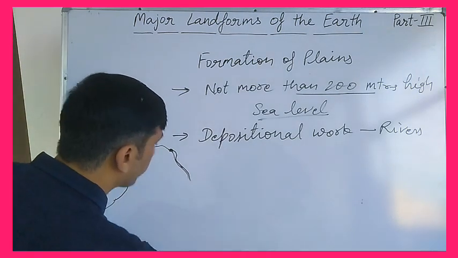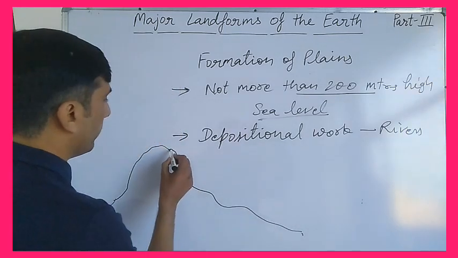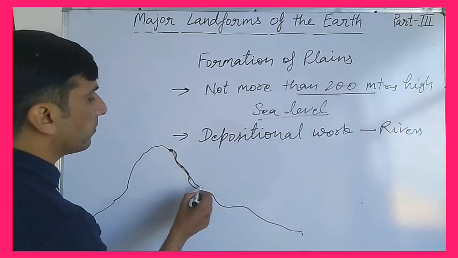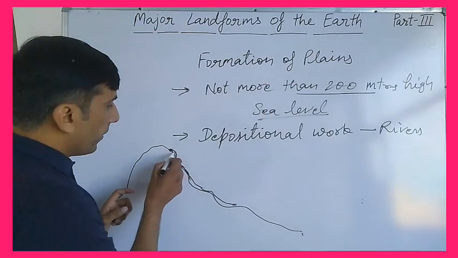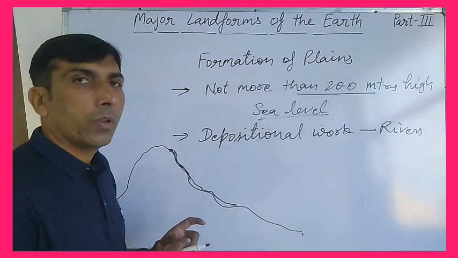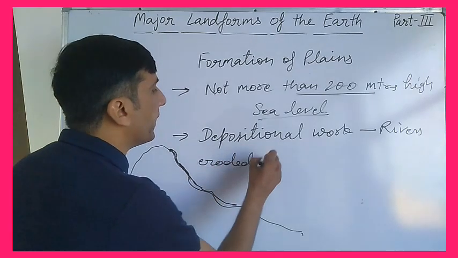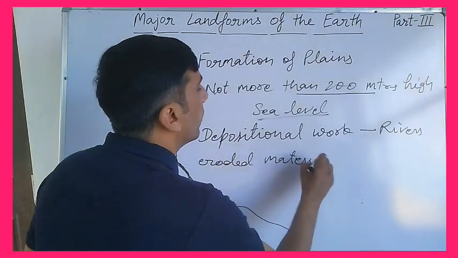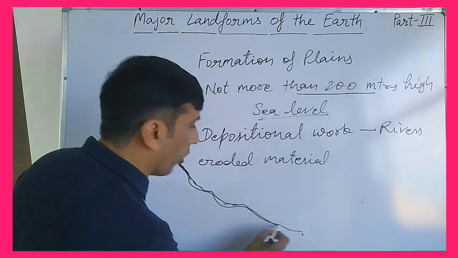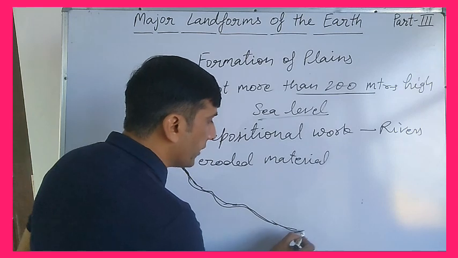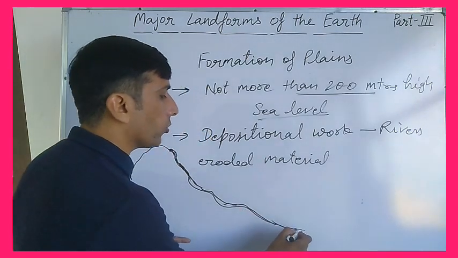In this way, this is the mountain. It is flowing down the slope, and the river is carrying the eroded material, and when it comes onto a gentle slope here, then its course becomes broader. This is the lower course of the river.